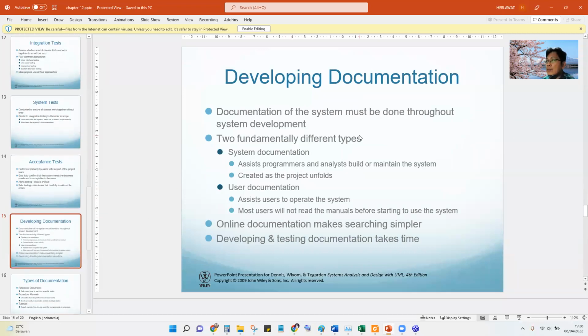And also this is the README or developing documentation. This is also important, because maybe there is a turnover for the employee, for the cashier, teller, or administration staff. But if there is good documentation, the new employee can easily learn from this README or help documentation, system documentation, or this is for the programmer, analyst, and this is for the user, how to operate the system.